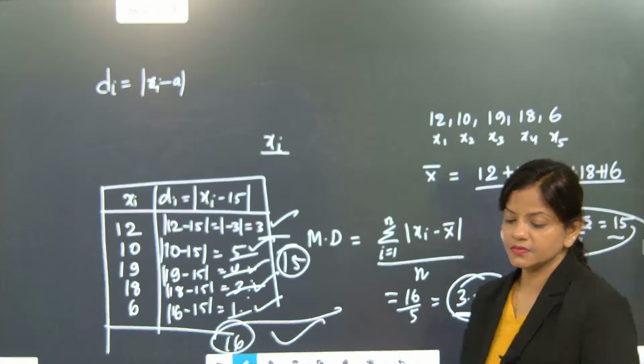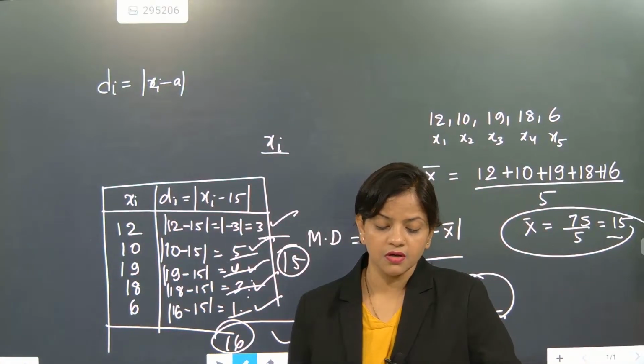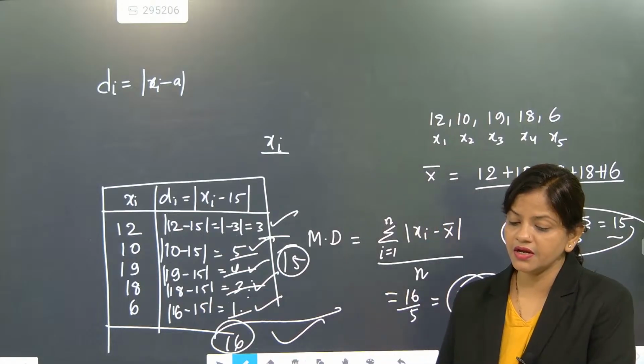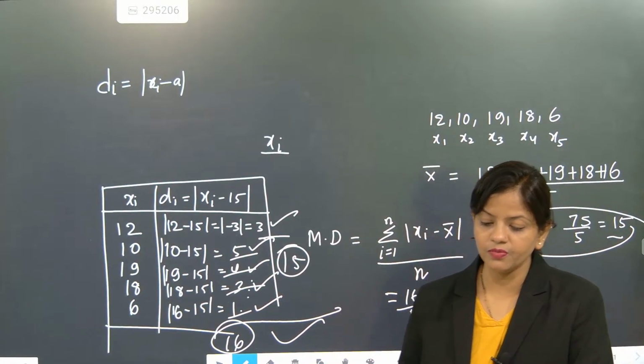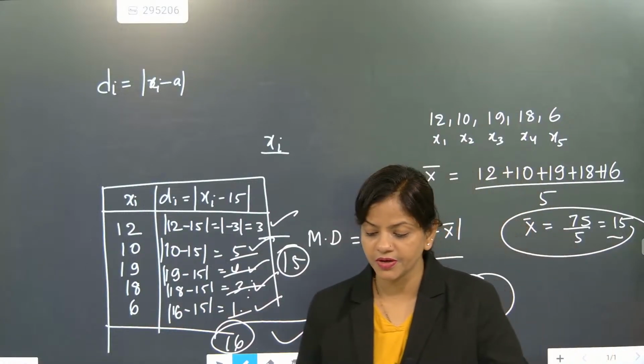Still it is done. Everyone understood? This is for mean deviation. If you have understood, you say. If you have not understood, then I will explain one more thing. This is for mean deviation, beta.